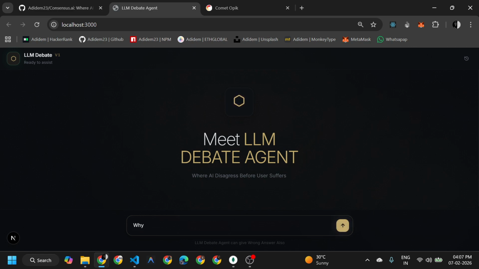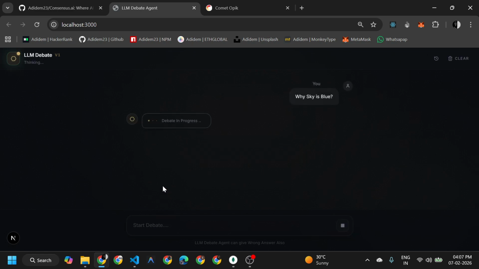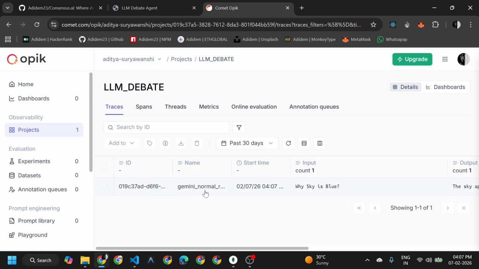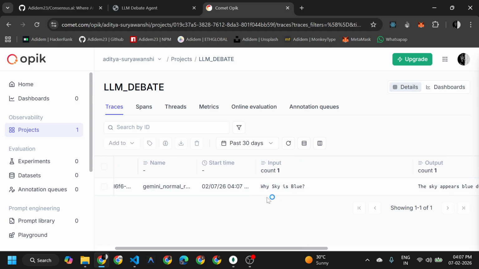So let's give a simple query: why is the sky blue. After that, you can see here a debate is in progress. What occurs first is, if you go into Comet Opik, you can see a Gemini normal response has been given for the user who asked why the sky is blue.